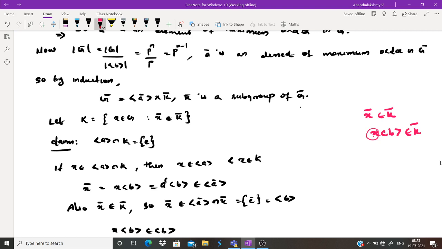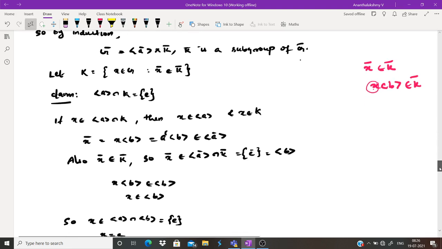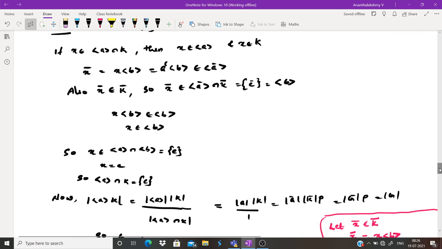Okay. Now we will prove that the cyclic group generated by A intersection K is equal to identity. So for that, you take an element X belonging to the cyclic group generated by A intersection K.